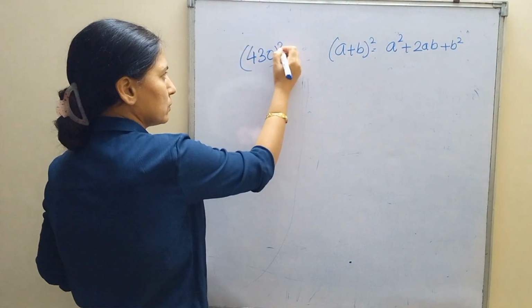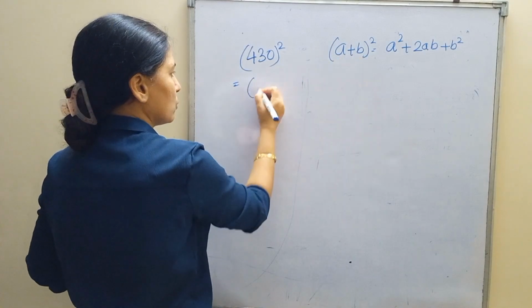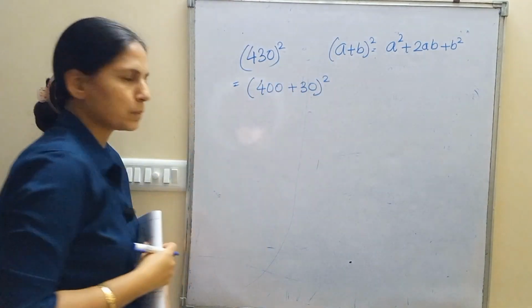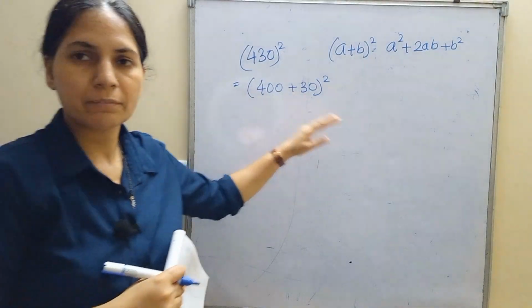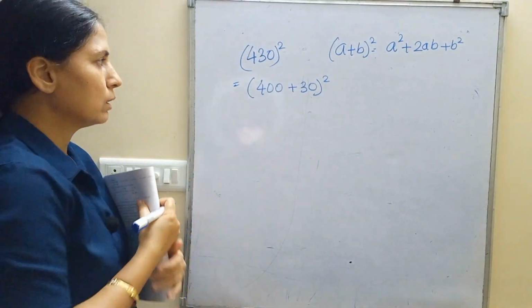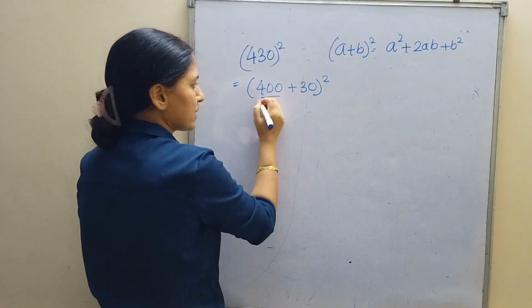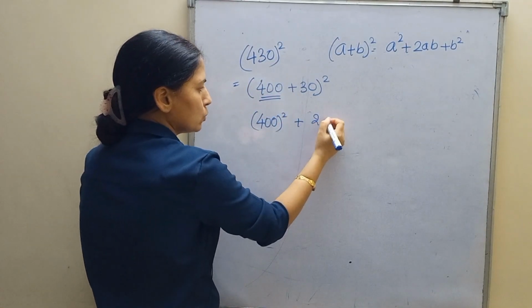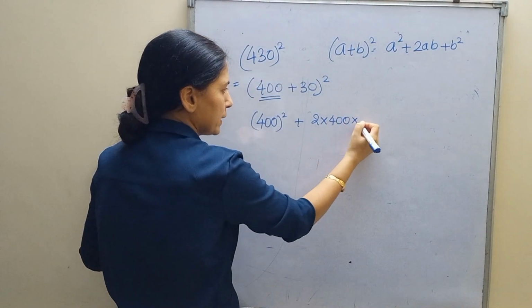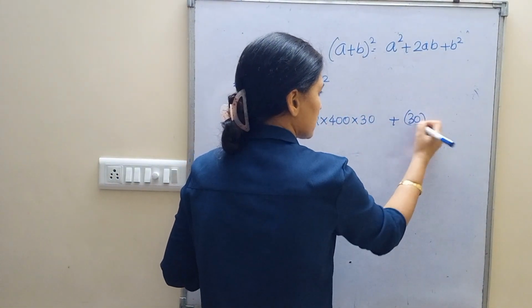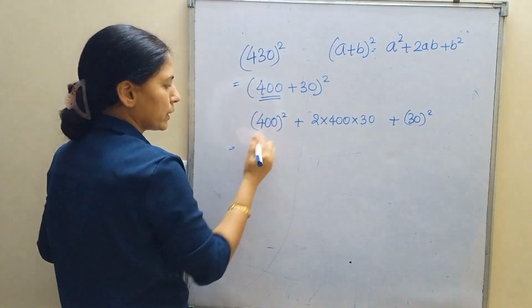430 का square. Okay? See, a plus b the whole square, 400 plus 30 the whole square. Split it into 2 convenient numbers, 400 और 30. Round figure में 2 number काट दो. ठीक है? Now, instead of a square, 400 का square, 2ab की जगह 400 और ये 30 plus b square. Okay?